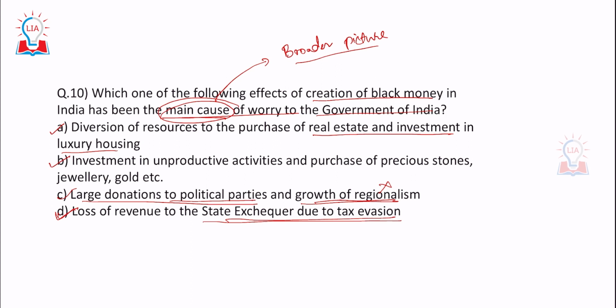So while all the four are possible, it feels like we are inclined to go with either option A or B or D, but which gives a wider understanding. The most important worry for the government of India is option D. Why? Because it is losing the revenue. At the same time, illegal activity is also being done, that is the tax evasion. So the answer would be D. The most apt answer would be D. Clear?